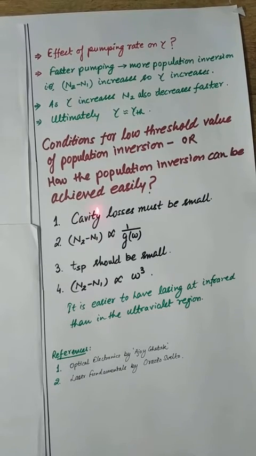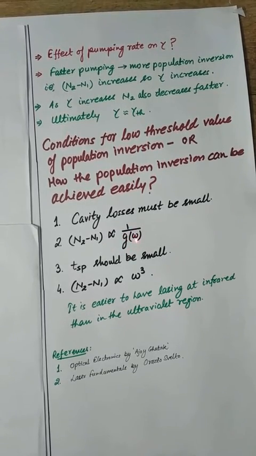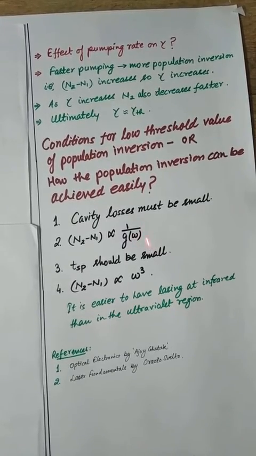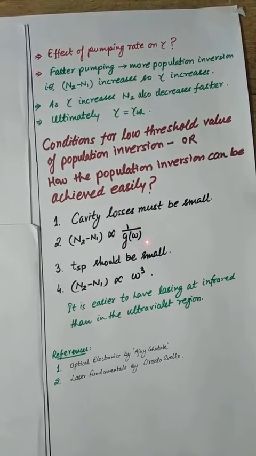Now second, the threshold population inversion N2 minus N1 is inversely proportional to the line shape function. So the higher the value of g omega, the lower is the value of N2 minus N1. This g omega depends inversely on the line width. So if your g omega is sharply peaked, then you can achieve N2 minus N1 easily.